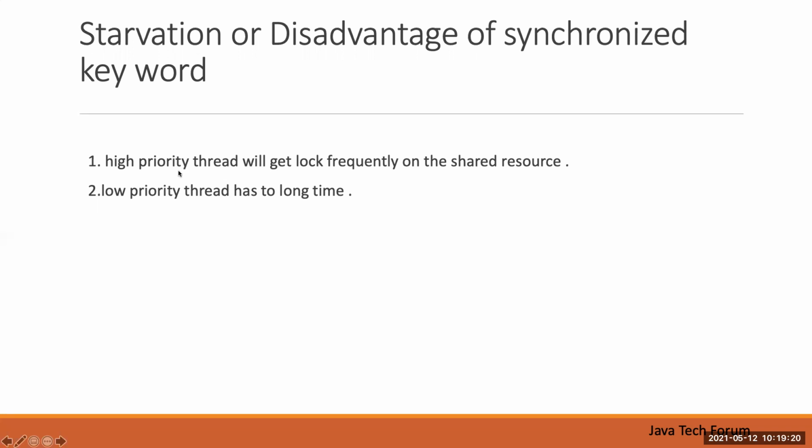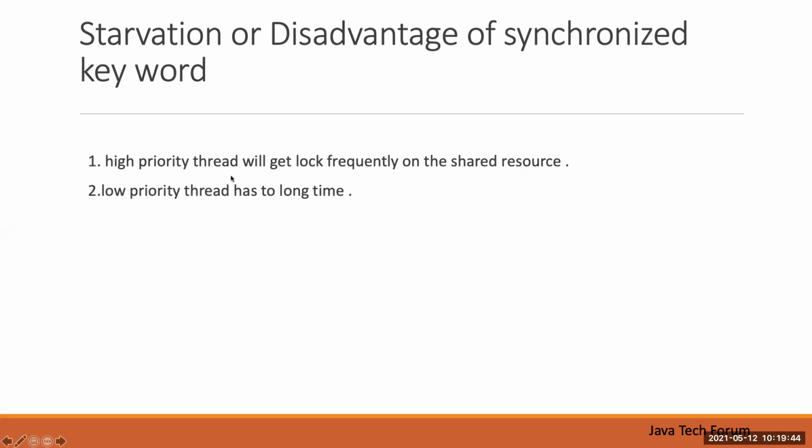In my case, there is a class whose increment method is being accessed. The 5 threads are trying to access that block. Thread one and thread two have higher priority, and they are trying to access it frequently.